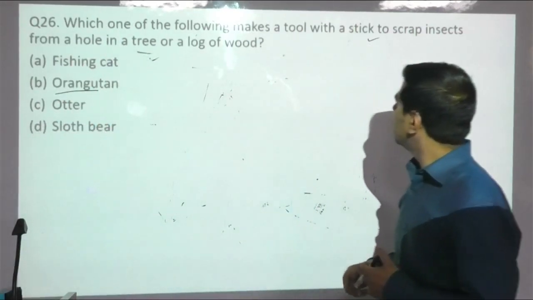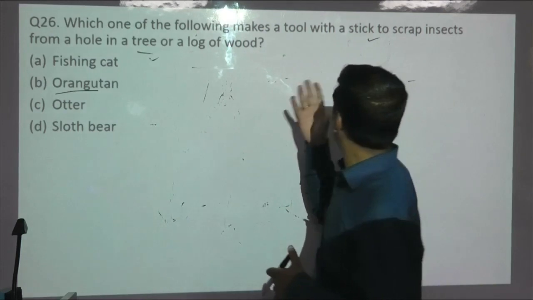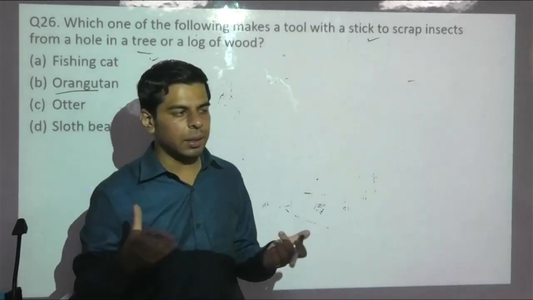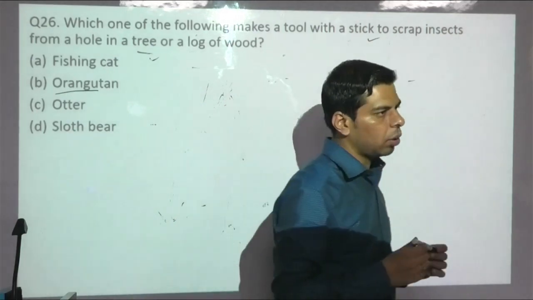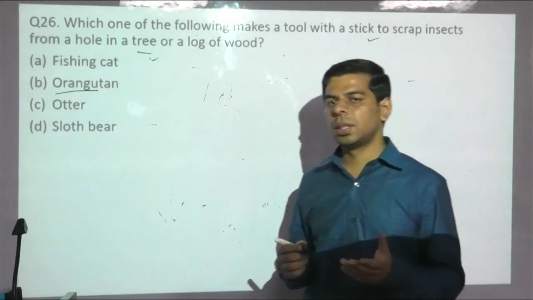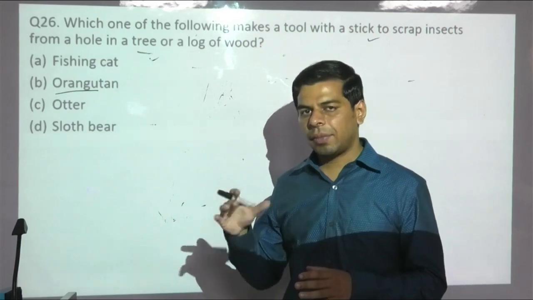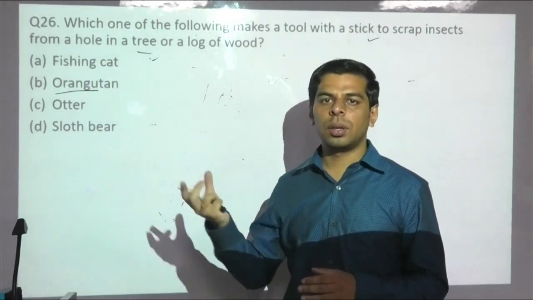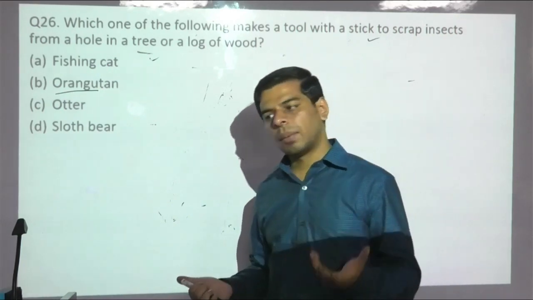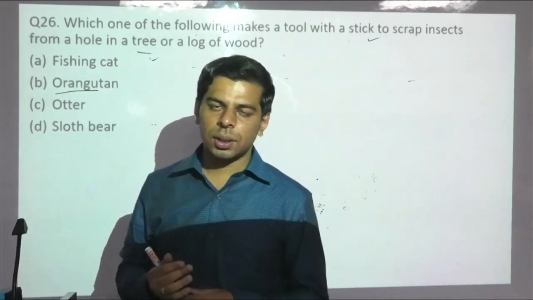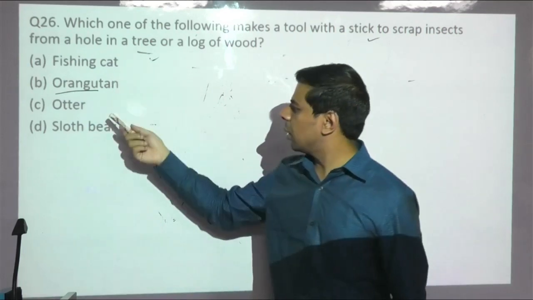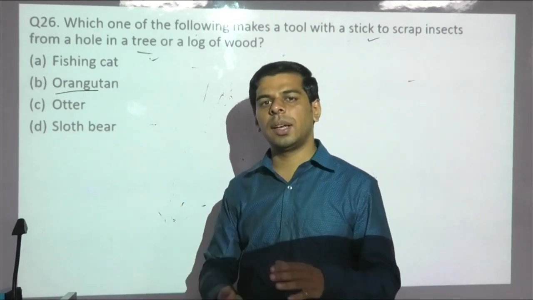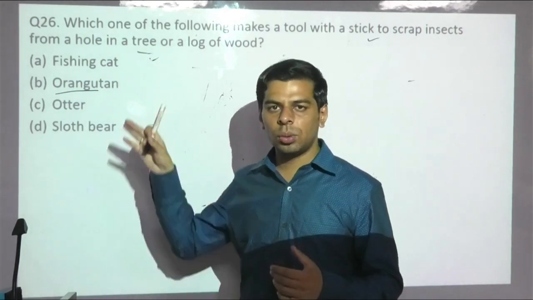Now coming to the 26th question: which of the following makes a tool with a stick to scrape insects from a hole? This question might appear a little technical, but it requires just basic common sense. Like human beings, apes and monkeys have that agile ability to use their forelimbs for using sticks or even some other tools for their advantage. All other organisms like fishing cat, otter, sloth, bear, even though they are mammals, don't have that same locomotory ability to use such tools.